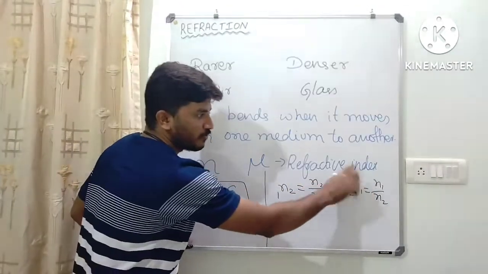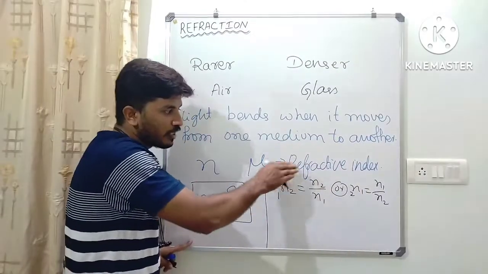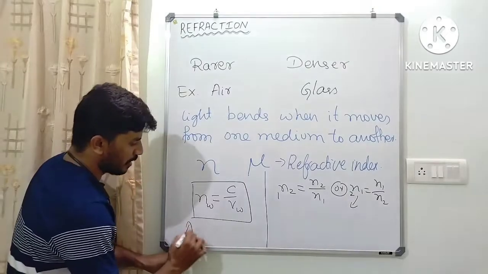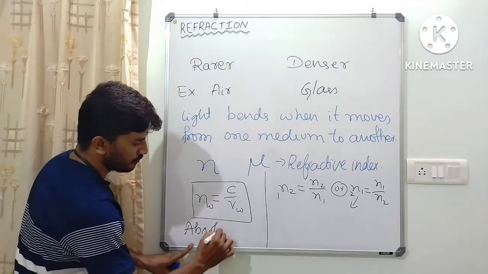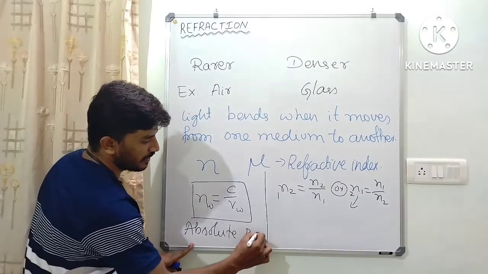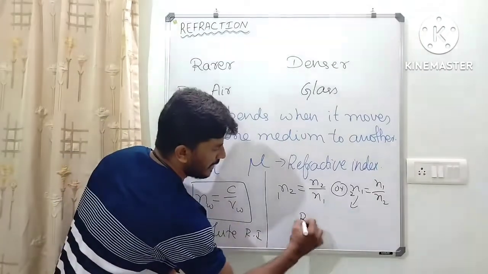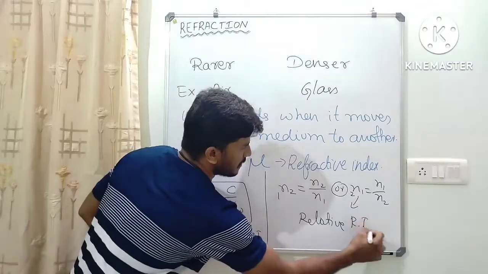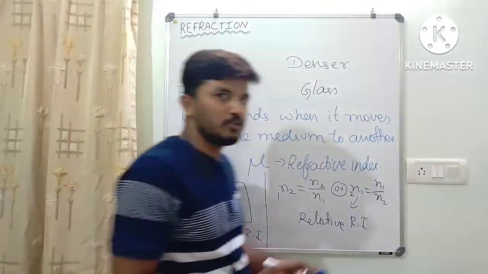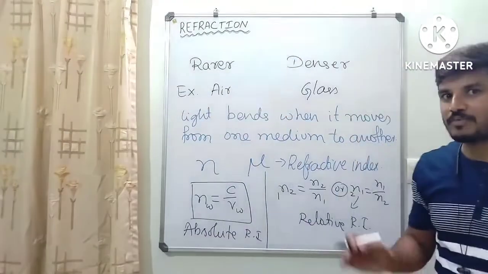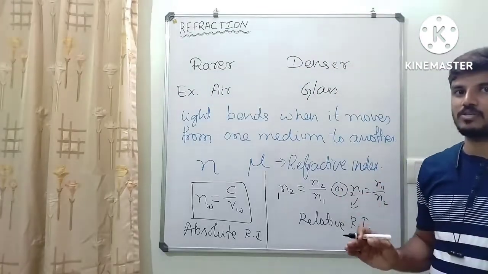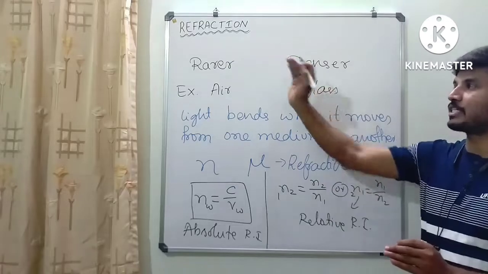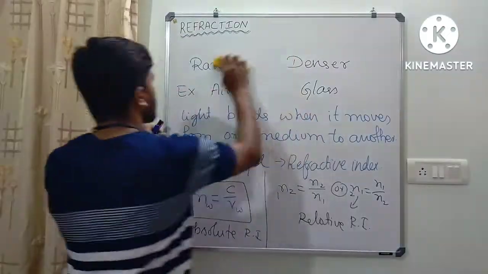The comparison between those two, n1 by n2 or n2 by n1, is called relative refractive index. So one is absolute refractive index and the other is relative refractive index. These are the basic things you should know to understand refraction in a better way.